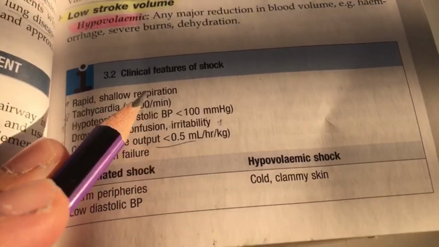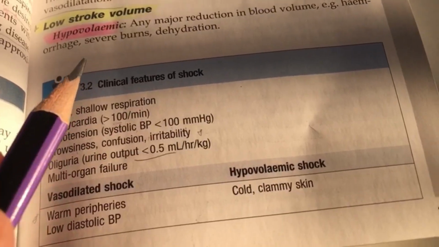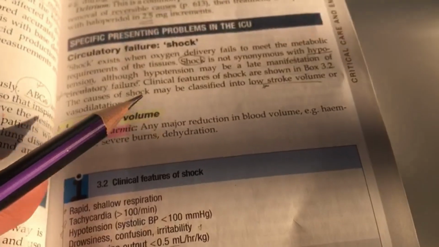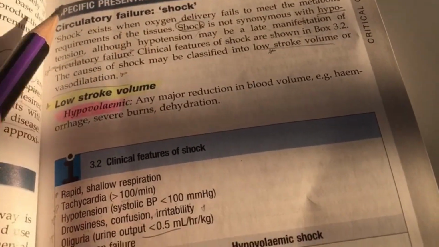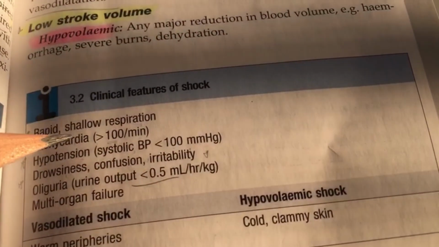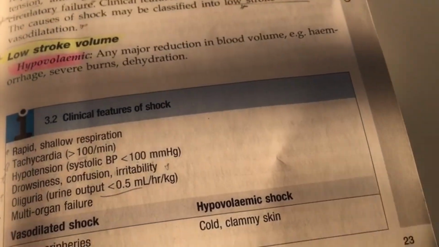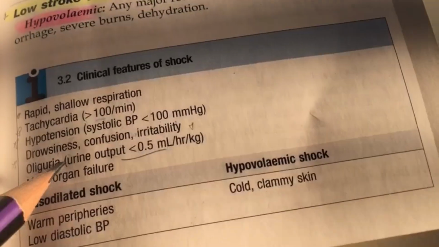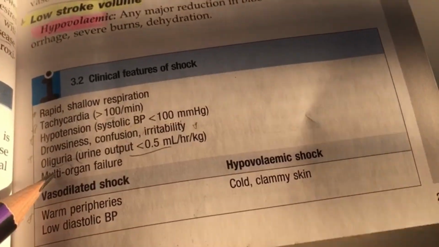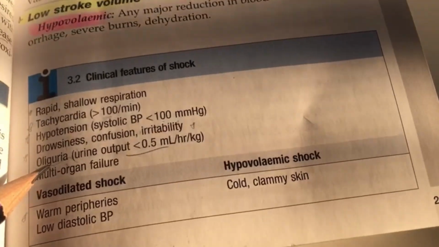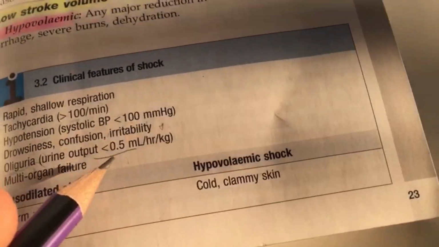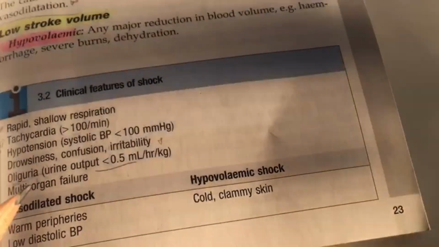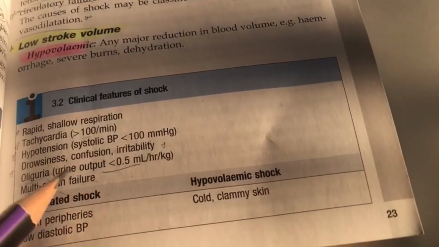Okay, because we know that the brain consumes about 20% of the cardiac output, just for the brain. So when we have circulatory shock, regardless of the cause, the brain will be one of the first organs to be affected. Like the brain, the kidney will also be one of the first to be affected, and the patient can have oliguria. Oli means hypo, or oliguria means the urine output will be less than 0.5 ml/hour per kg.